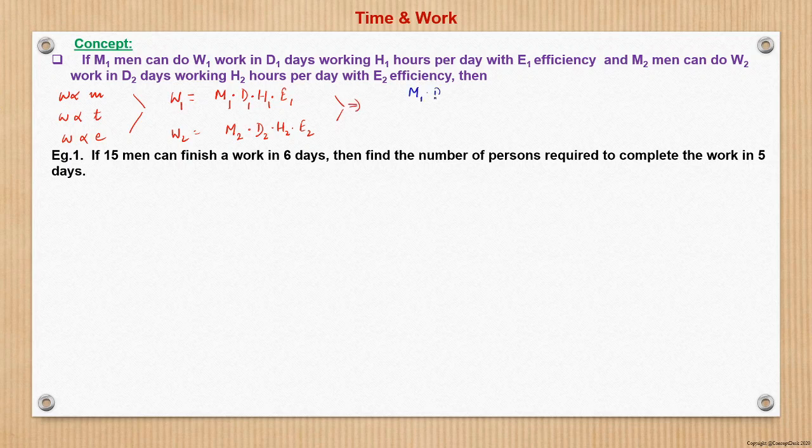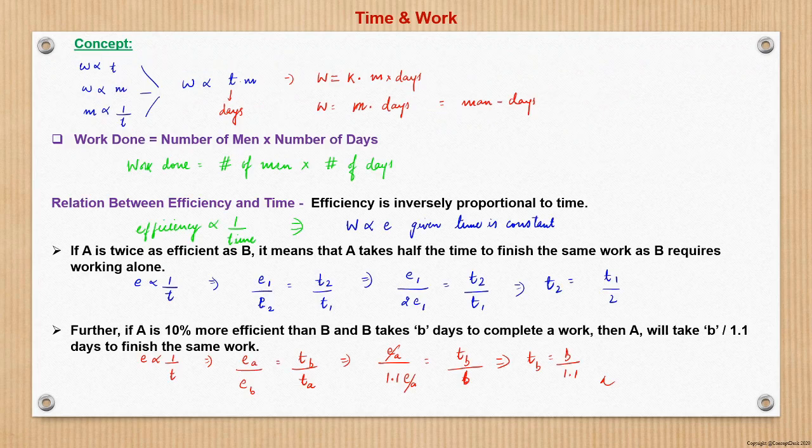So from here we can say that M1 into D1 into H1 into E1 upon W1 is equal to M2 into D2 into H2 into E2 upon W2, and this is constant, and this is the most generic form of a constant. Otherwise, simply what we know is constant is man days. In terms of man days, we know work is equal to man days, which is equal to constant. So if work is constant, we can write that work is nothing but in terms of man days.